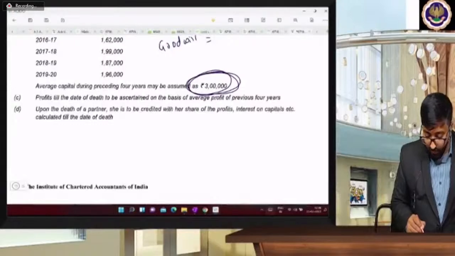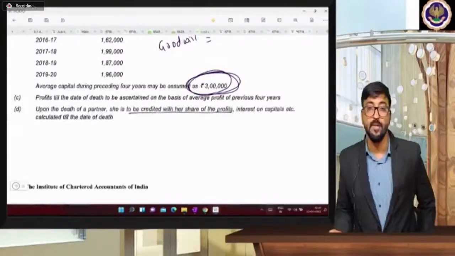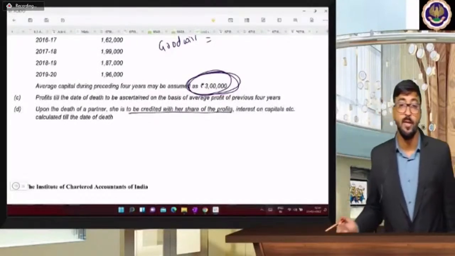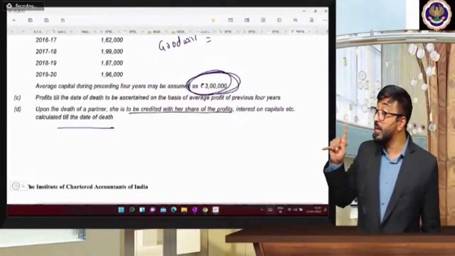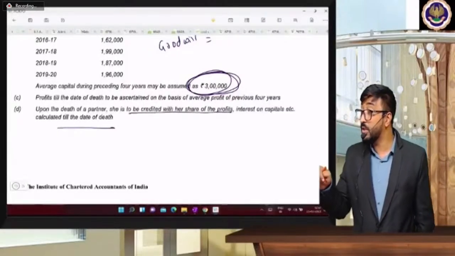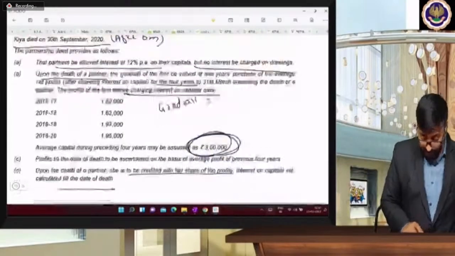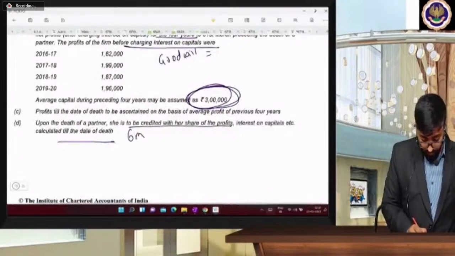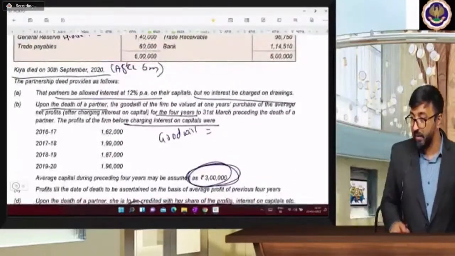Upon the death of the partner, she is credited with her share of profits and interest on capital calculated till the date of death. In the last problem, beta, it was up to 31st December, which was given in the question. But here, till the date of death means how many months? 6 months. Here it's 6 months, beta. In the last problem, it was 9 months. Now here, 31st March to 30th September, 6 months.